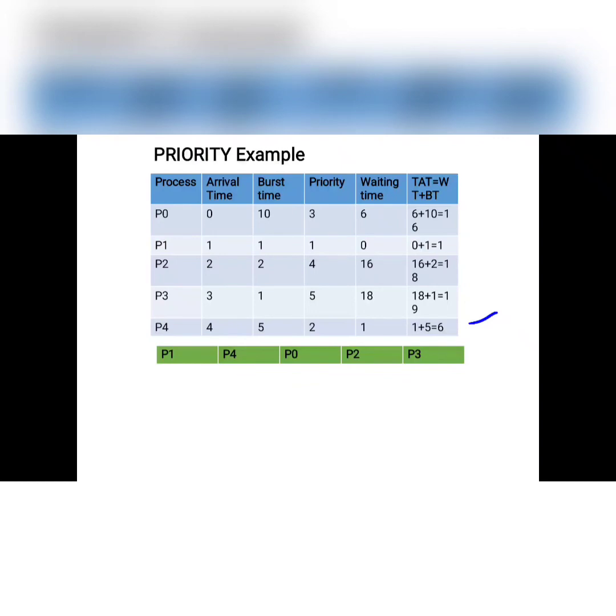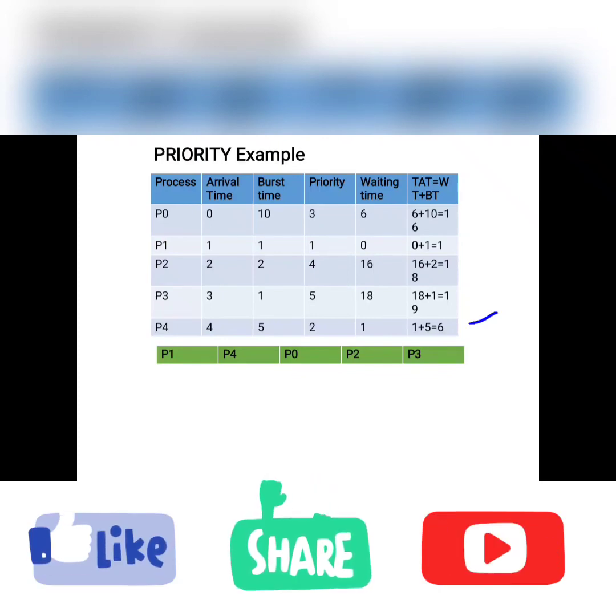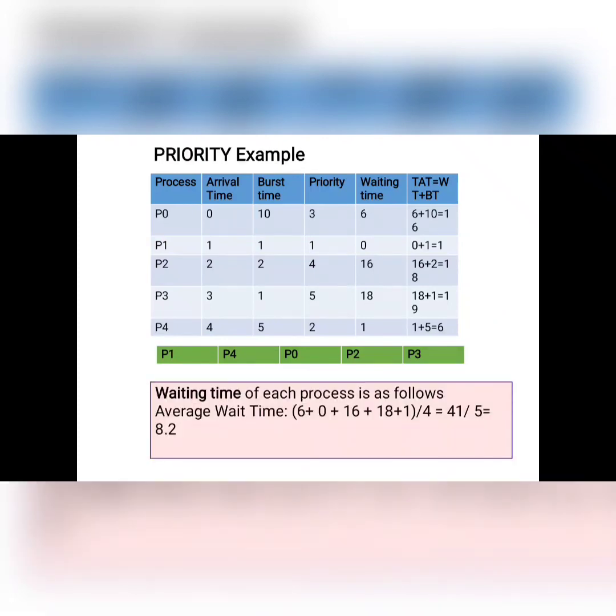Now by using the waiting time and turnaround time, we will calculate the average waiting time and average turnaround time. The average waiting time is 6 plus 0 plus 16 plus 18 plus 1, divided by the total number of processes, that is 5. That is 41 by 5, which is 8.2. So 8.2 is the average waiting time.